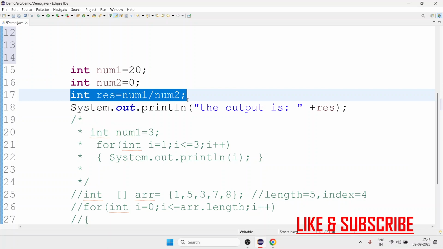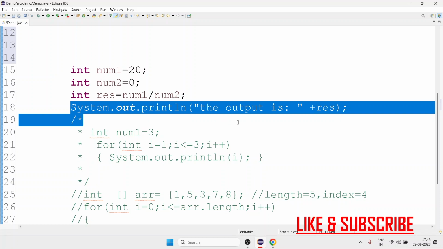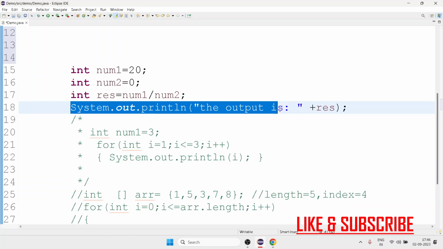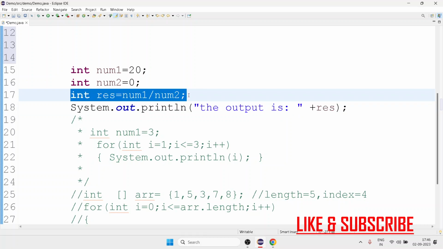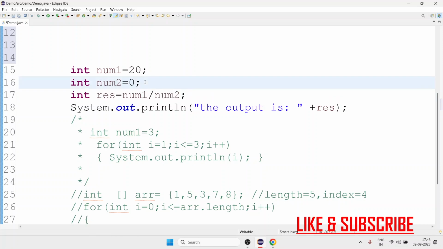Here, is there any chance? Just look at this line first. This is a print statement. No chance. Is there any chance? Because all the calculation is happening here itself. So in line number 17, there is a chance that an exception can occur. So whatever line you think might give me some error or exception, just handle that